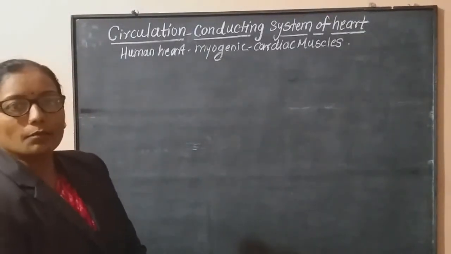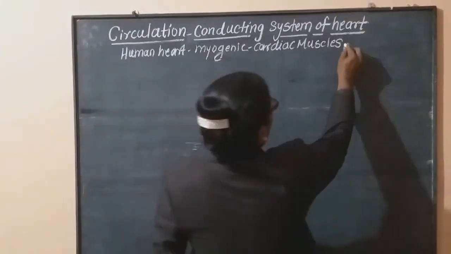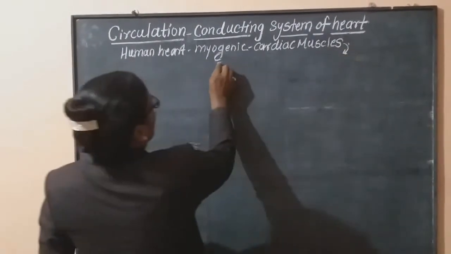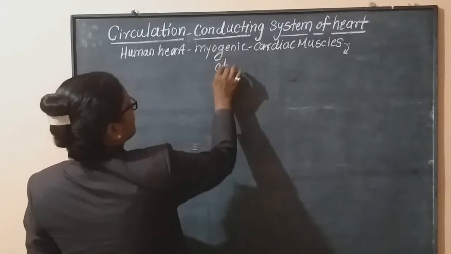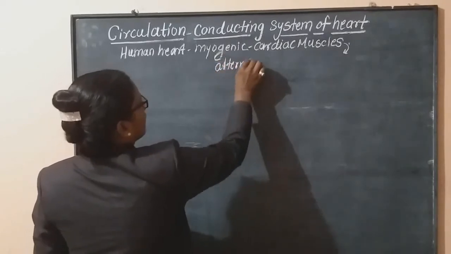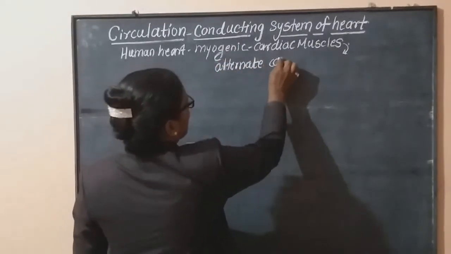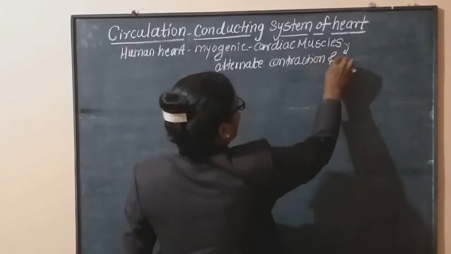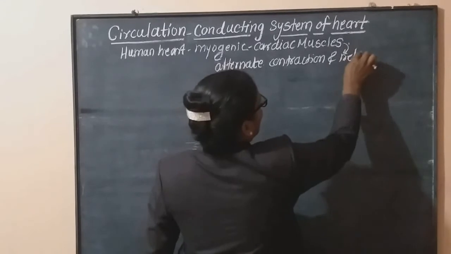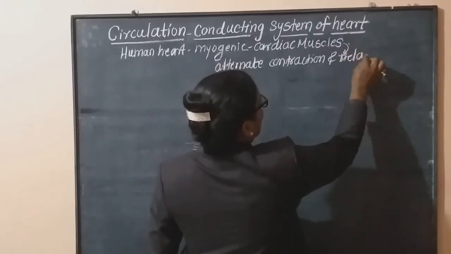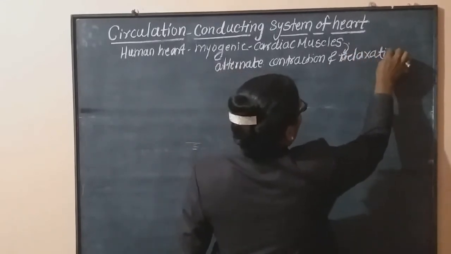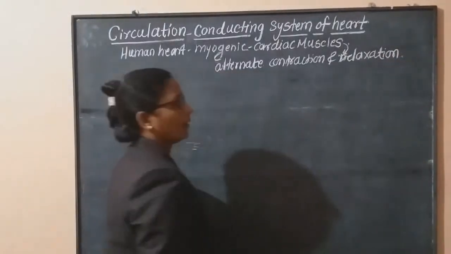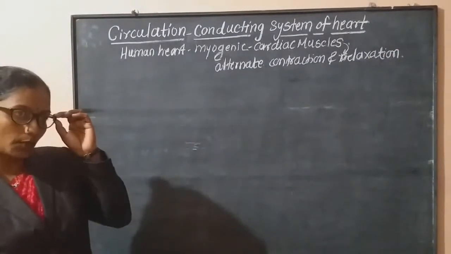Now these cardiac muscles are responsible for alternate, or rhythmic, contraction and relaxation of the wall of the heart.